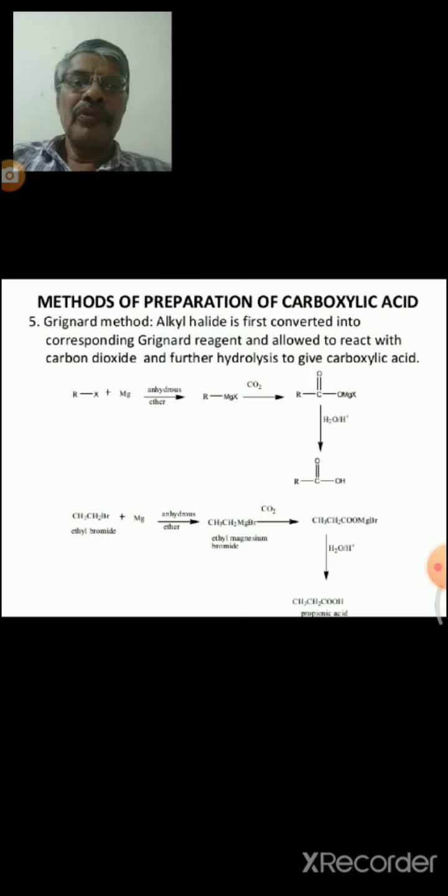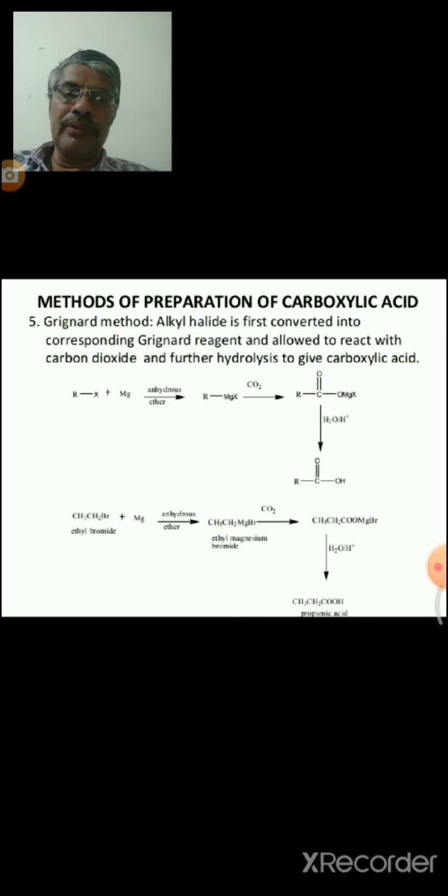Now, the preparation of carboxylic acid from Grignard reagent. You know, Grignard reagent means RMgX. First, we can prepare the Grignard reagent. Alkyl halides react with magnesium in the presence of dry ether. We can get alkyl magnesium halides, which are known as Grignard reagents. The alkyl magnesium reagent reacts with carbon dioxide. The final product is carboxylic acids.